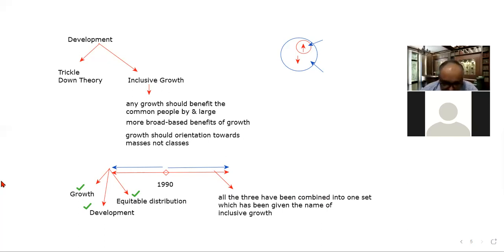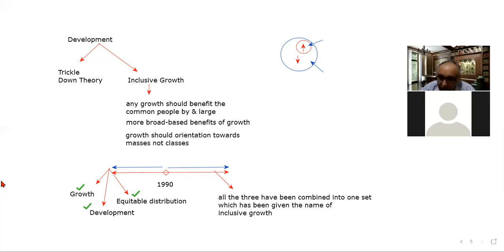It is not like that. It is only the previous terms which have been combined together to make a new term, which has been given the name of inclusive growth. So now we are seeing all the three in a single perspective, a single context, that is the context of inclusive growth.